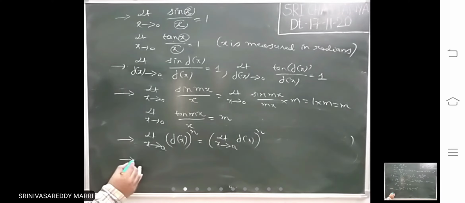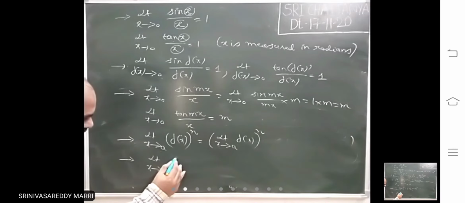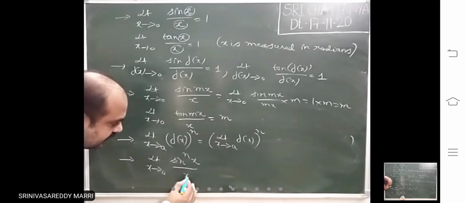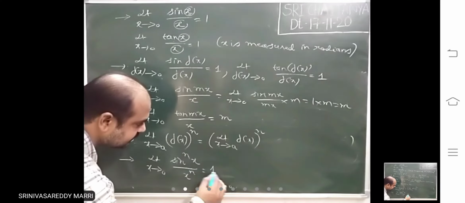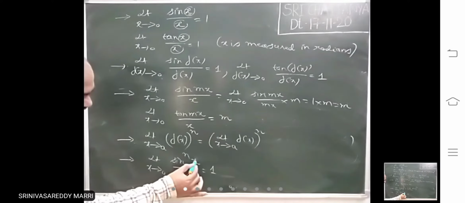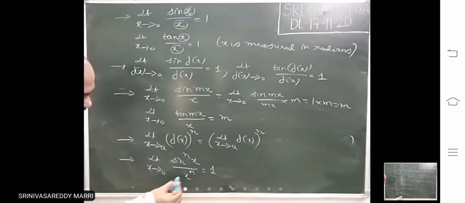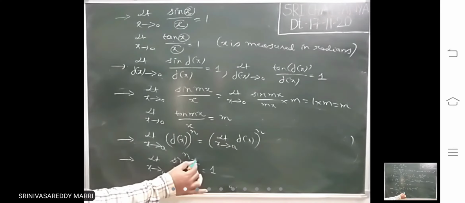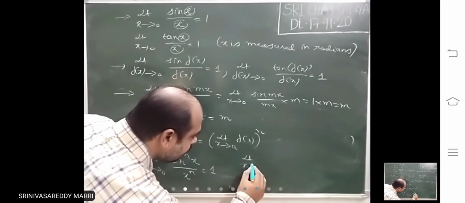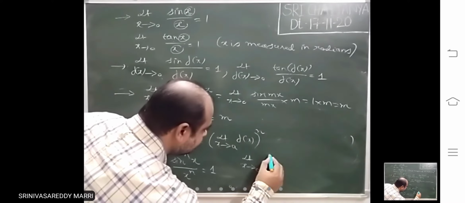Look at limit as x tends to 0 of sin power n x divided by x power n. Here sin power n and x power n must be the same, and the angle is x with that power. That means this is nothing but the limit as x tends to 0.